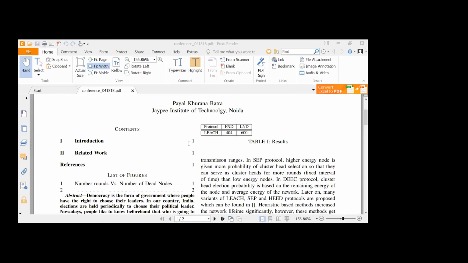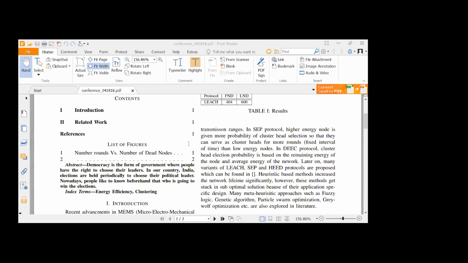So in this way, your contents and list of figures will be generated in case you want to write some thesis. So you need not manage those dots, how to place that page number. If your page number changes by adding a page or adding some chapter, it will take care of it automatically. आपको बार बार पीछे से जाकर नहीं देखना है कि मैंने इंट्रोडक्शन का कौन सा पेज नंबर था, रिलेटेड वर्क का कौन सा पेज नंबर था, right? So it will take care of it automatically if some changes are there in your thesis. You need not check again and again whether the right page number is appearing over there or not.